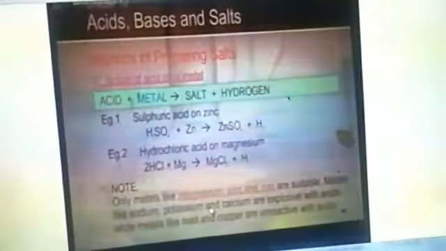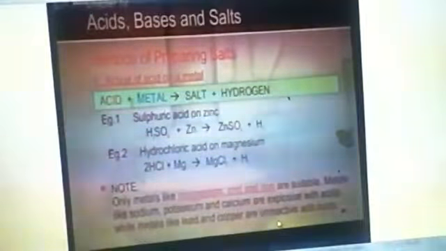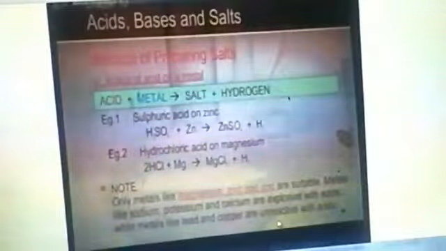Metals like sodium, potassium and calcium are explosive with acids, while metals like lead and copper are unreactive with acid because lead and copper are very less reactive metals. They can't react with acids because lead and copper are put in the chemical reactivity series below hydrogen.